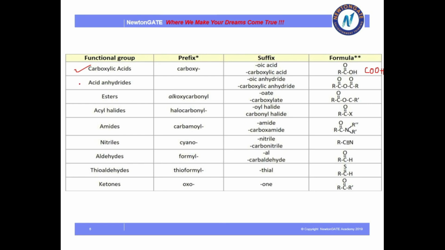Next one is acid anhydride, which is another thing. Acid anhydride is when we combine 2 carboxylic acids together and remove one water molecule. Let me give you an example and it will be more clear. If you take any 2 carboxylic acids and you remove the water, that is, here you remove OH and here you remove H, it can be vice versa.